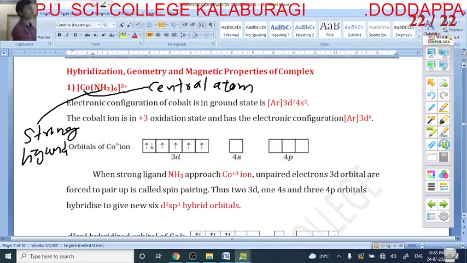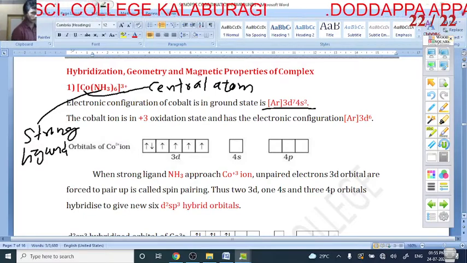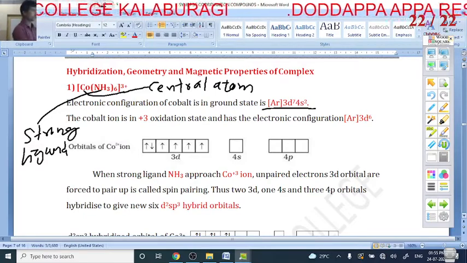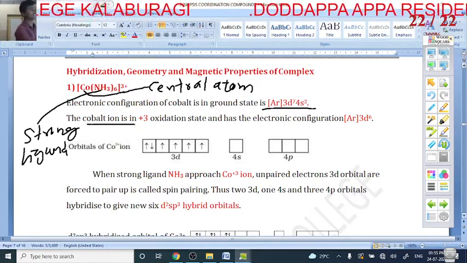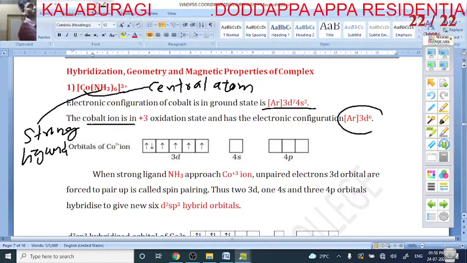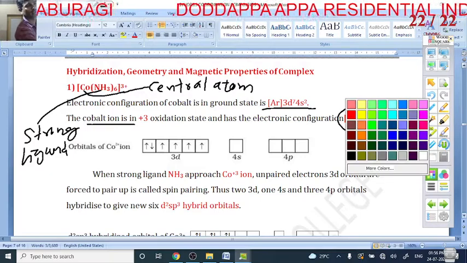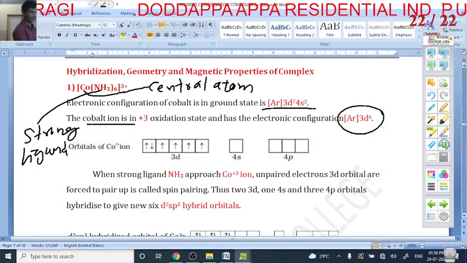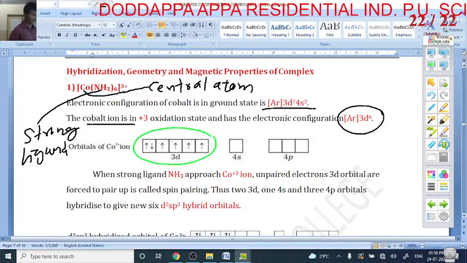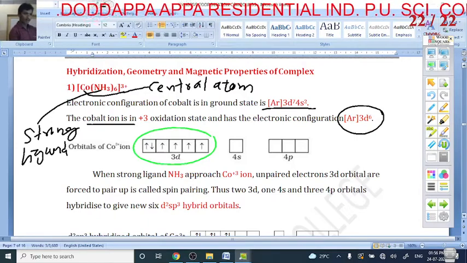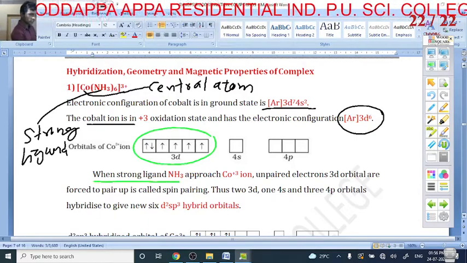So what is the electronic configuration of cobalt? 3d7 4s2. Yes, here 3d7 4s2, but the cobalt oxidation state is what? Plus 3. So that's why the electronic configuration is 3d6. How many electrons are here? Total 6 electrons are here. But here what happens? Here ammonia is a strong ligand.